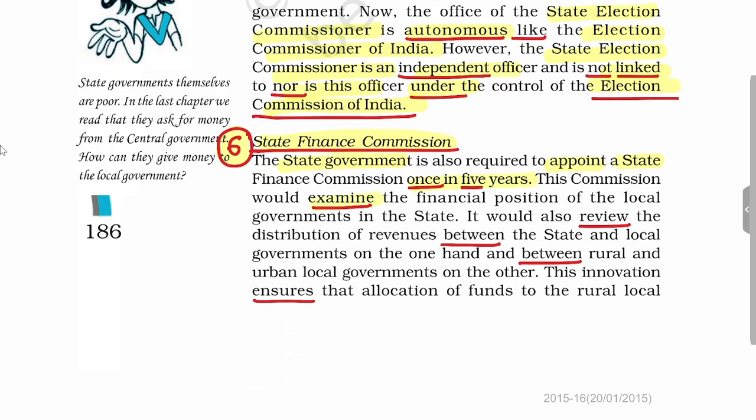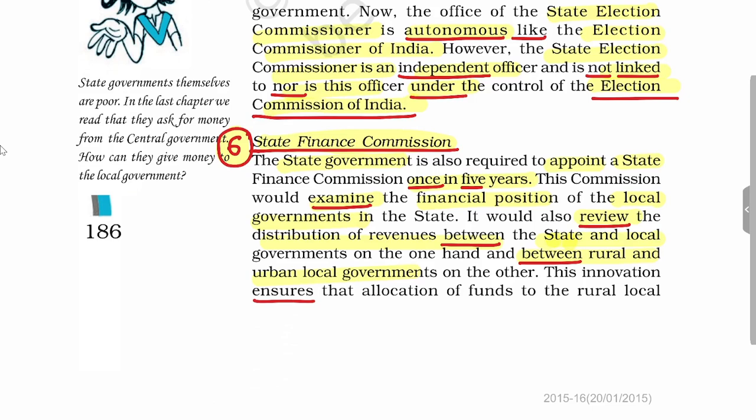This commission then will examine the financial position of the local governments. Then it will review the distribution of the revenues between the state and local bodies. It will also review the distribution of revenues between rural and urban local government. And after examining this kind of distribution of revenue, it will give recommendations on which the state government will again distribute the revenues between state and local and between rural and urban bodies.